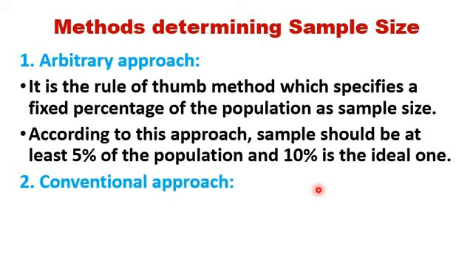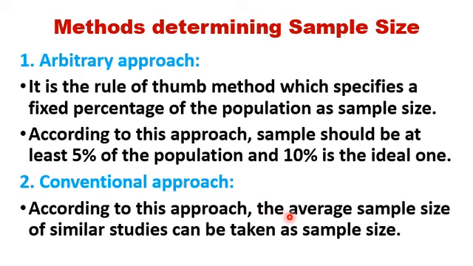Then second one, conventional approach. According to this approach, the average sample size of similar studies can be taken as sample size. So according to conventional approach, some of the similar studies are taken and the average sample size of these similar studies can be taken as the sample size of our study.